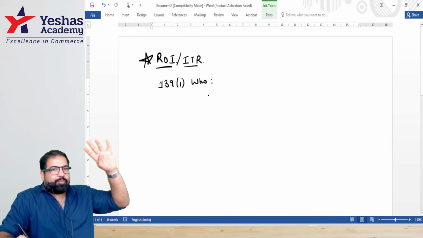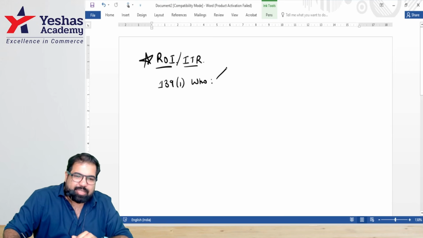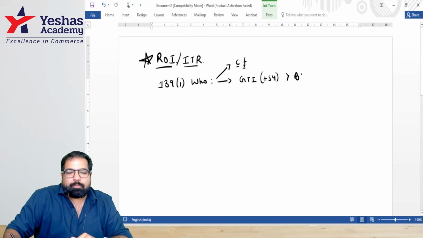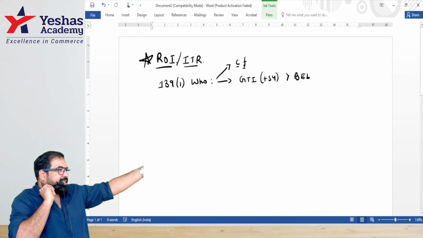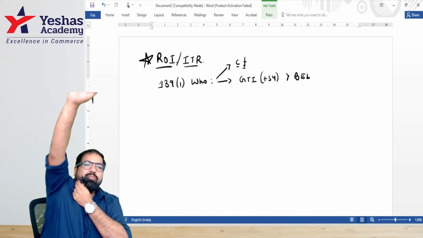Guys, here they made four Lakshman Rekhas. If you cross any Lakshman Rekha, will you have to file a return of income? Yes. The first Lakshman Rekha is compulsory to file: companies and firms, also LLPs. Second, if your income plus your 54 series exemption is more than your basic exemption limit. Can you tell me quickly the basic exemption limit? 2.5 or 3 or 5, or in the new scheme 4.